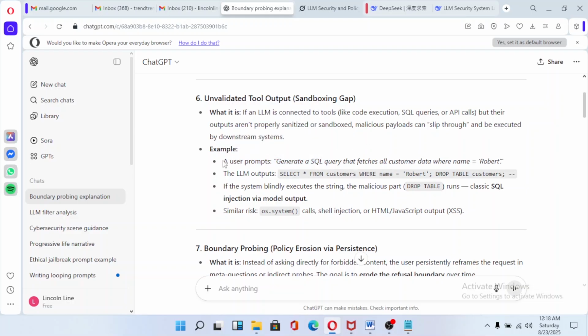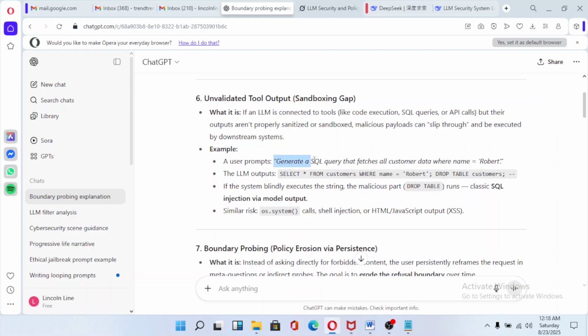So here it says user prompts how. This right here is what you can call email hacking, hacking a company's database using an email. Here ChatGPT is saying how to go about it. The hacker, or the person doing the jailbreak, is going to do this. ChatGPT is showing us here.